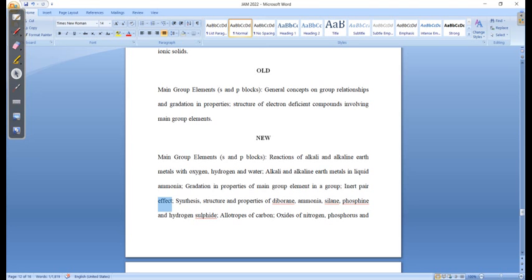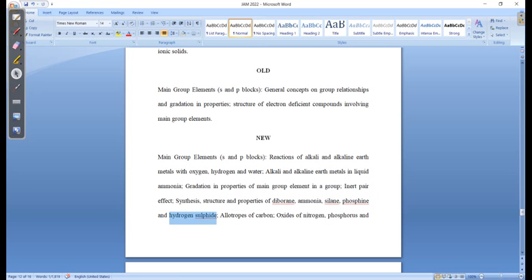Then diborane, a very important compound. Your B2H6, and the chemistry of B2H6 is very important, which you should learn. This is a very important part, and I am sure that they will definitely ask a question from this diborane part. Okay, then ammonia, silane, phosphine, and hydrogen sulfide are there.